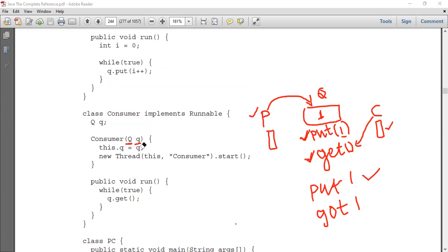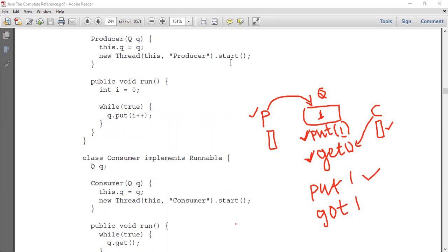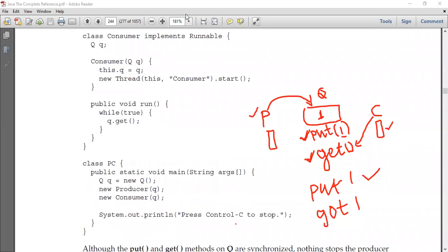That's one. In both cases, you noticed that I'm going to pass the object of the class called Q as an argument to this constructor. Similarly, an object of the class called Q, I'm going to pass as an argument to this consumer constructor, right? That's the coding you need to understand here. Now, let us move to the final main method, okay?